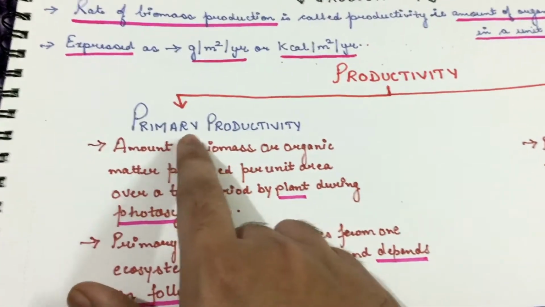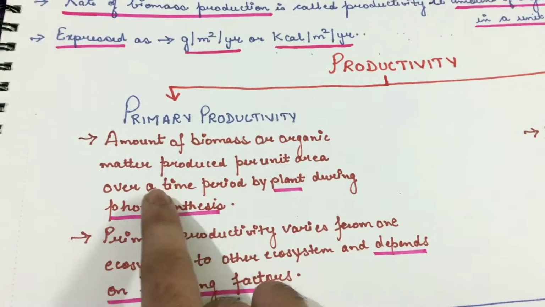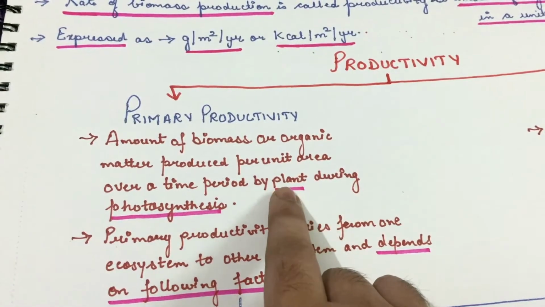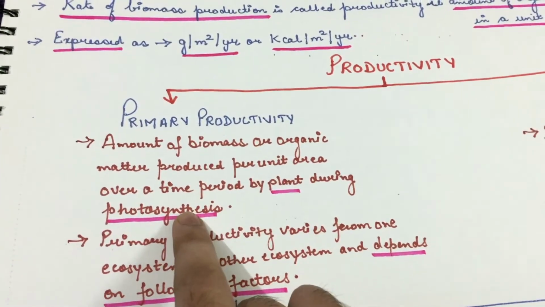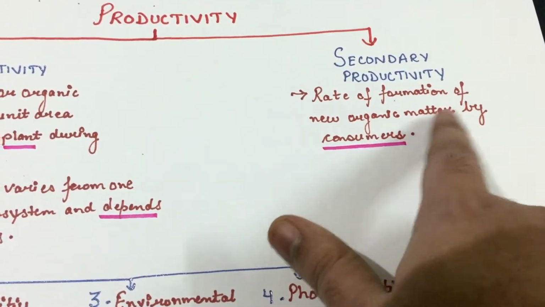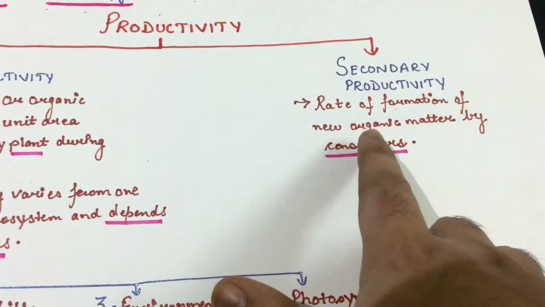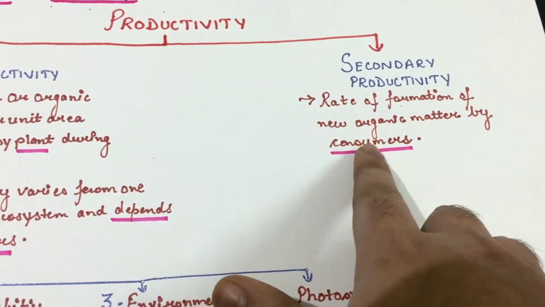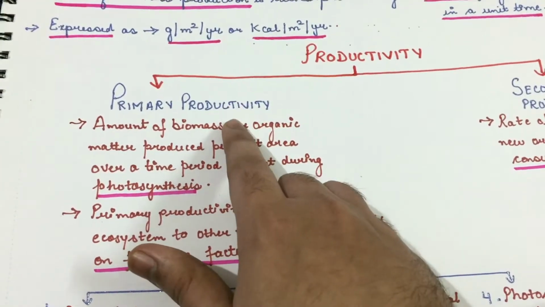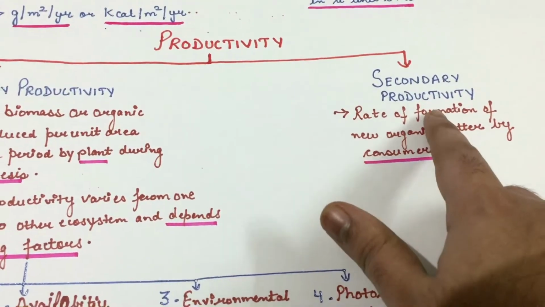So, primary productivity is amount of biomass produced per unit area over a period of time by plants. That means by producers. Of course, they will produce this biomass by a process called photosynthesis. Whereas secondary productivity is rate of formation of new organic matter by consumers, that is the animals that will feed on the plants. So if the biomass is produced by the producers, it is primary productivity, and if that biomass is produced by the consumers, it is secondary productivity.